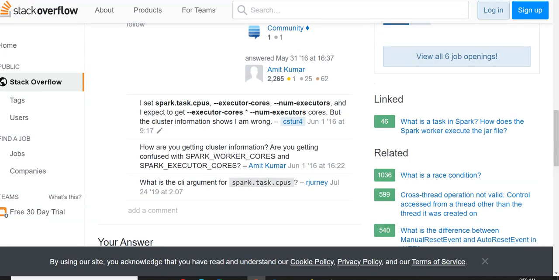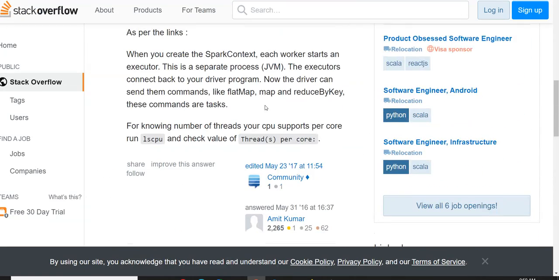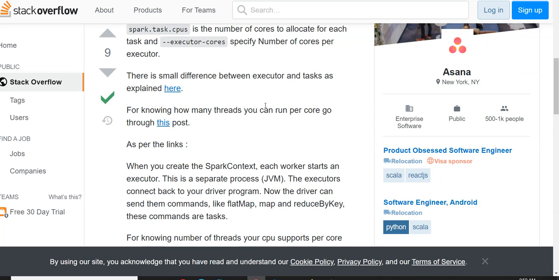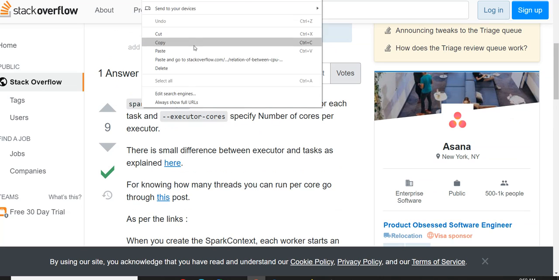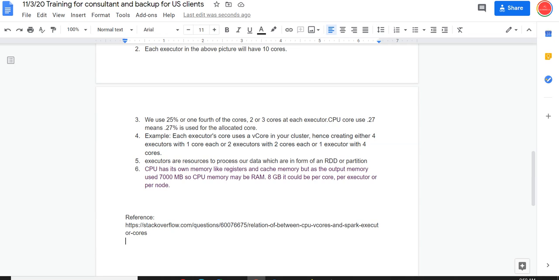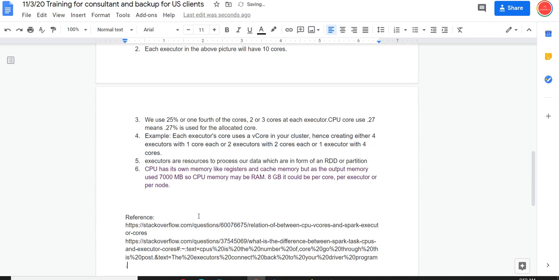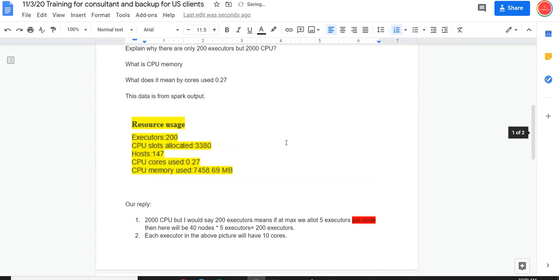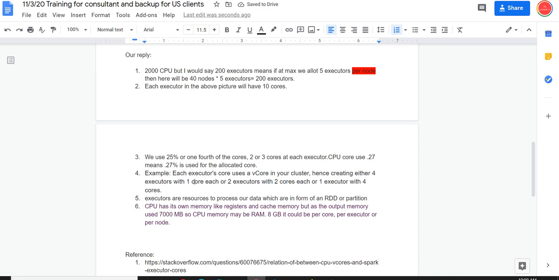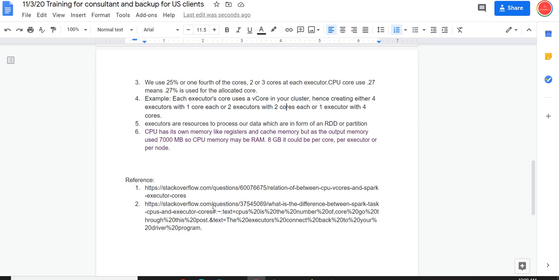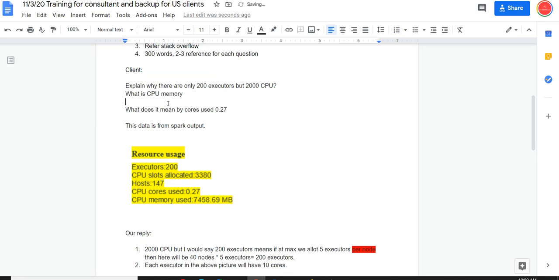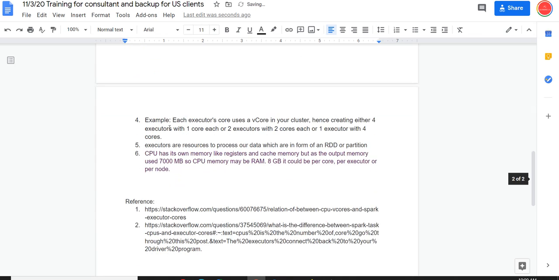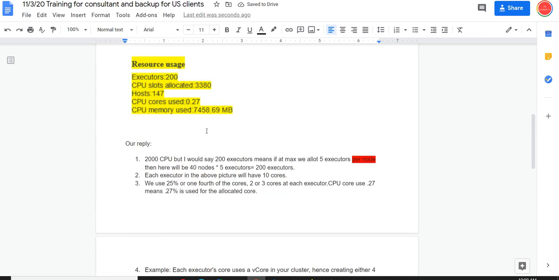So let's assume that this is relevant. And all the time I'm going to put numbers, because the client can come back to us and say, hey, can you expand more on point 2 or reference 1 or 2. So everything should be numbered. So this is what the client gave us, and this is an ideal reply that we would be giving to the client as a consultant.